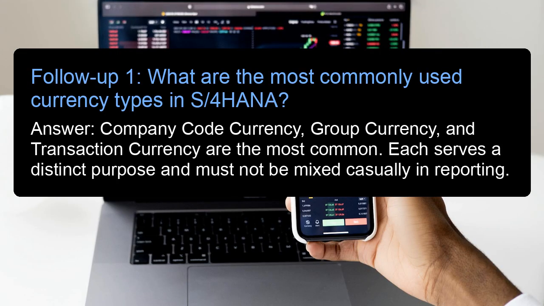Follow-up 1. What are the most commonly used currency types in S/4HANA? Answer: company code currency, group currency, and transaction currency are the most common. Each serves a distinct purpose and must not be mixed casually in reporting.